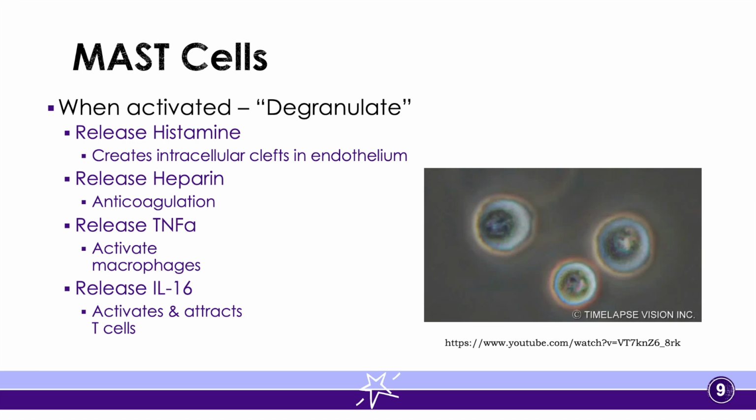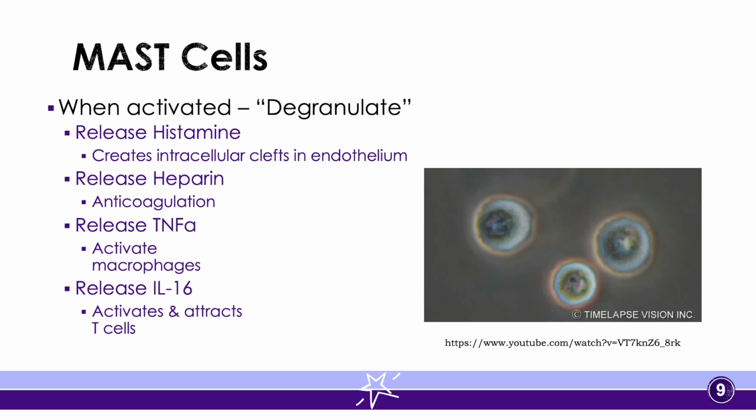So it creates these intercellular clefts. These are gaps in between all the cells that are lining the endothelium, which are lining the blood vessels. So it takes all the cells that are lined up on the blood vessels and it starts to spread them apart from each other and it creates the gaps in between.